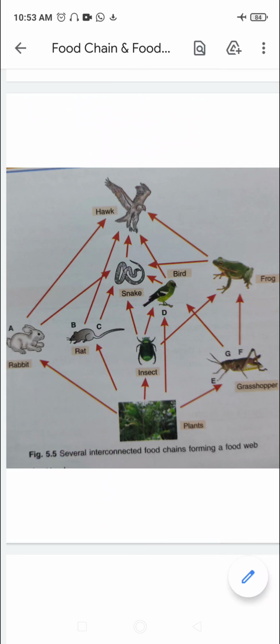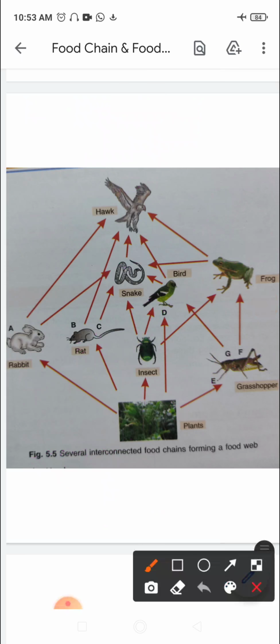If this organism is eaten here, the energy can flow this side, or flow here, like this. A food web also starts with producers and ends in carnivores, top carnivores.